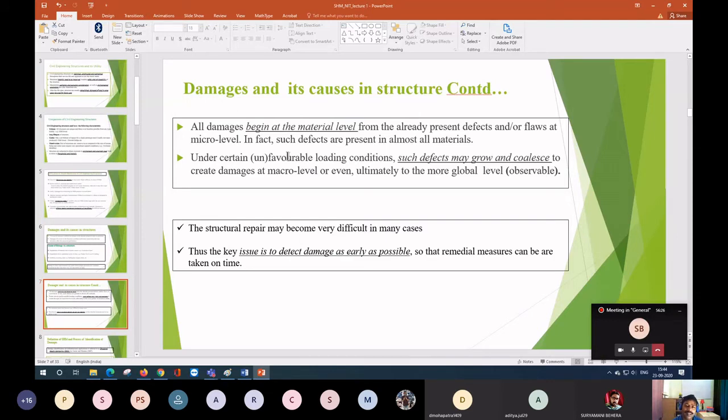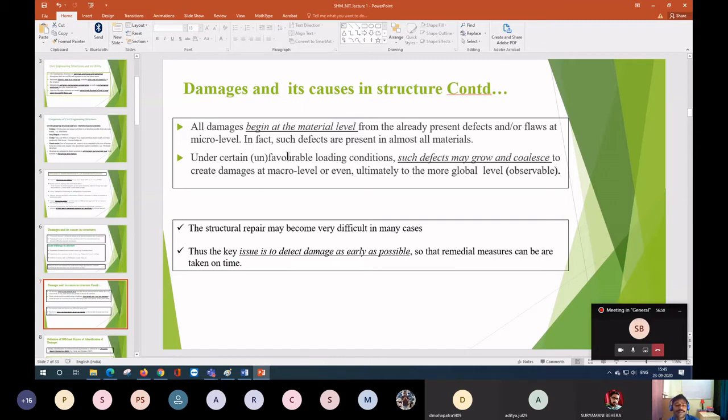When it grows, at the end we will find that the local damages try to join each other, and it becomes a macro level problem, which was initially a micro level problem, very small in nature.